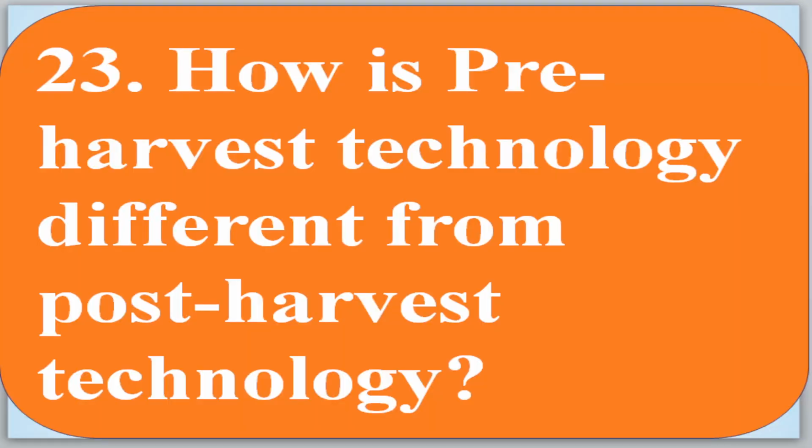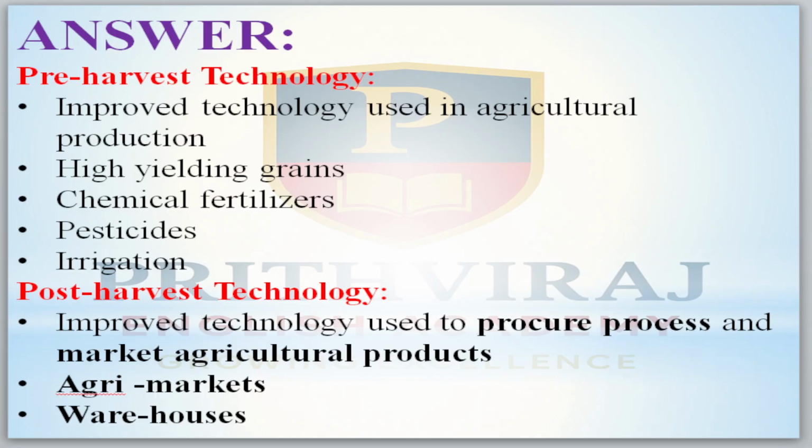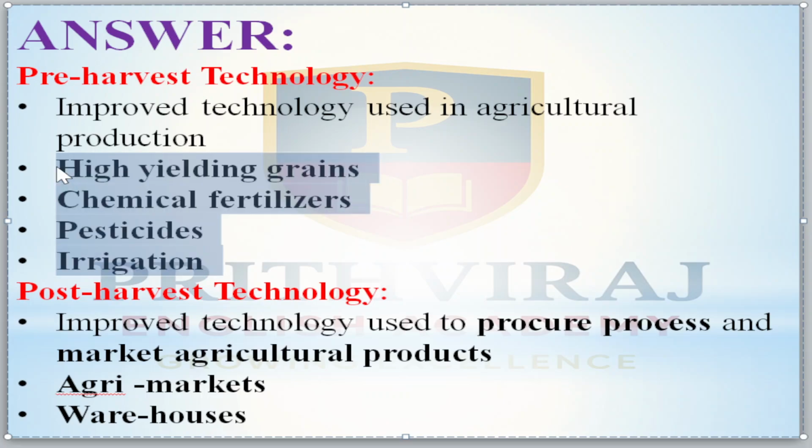How is pre-harvest technology different from post-harvest technology? Pre-harvest technology is improved technology used in agricultural production, like high yielding seeds, chemical fertilizers, pesticides and irrigation. These are the major steps of pre-harvest technology.